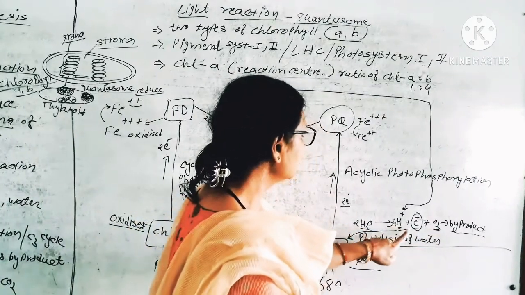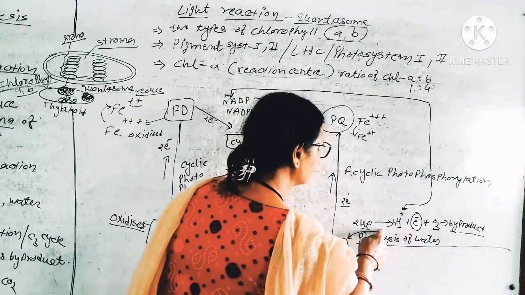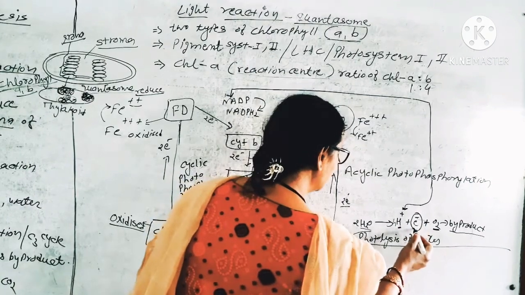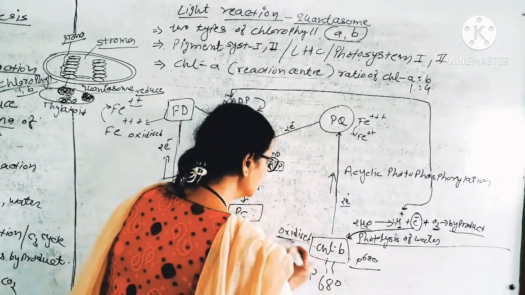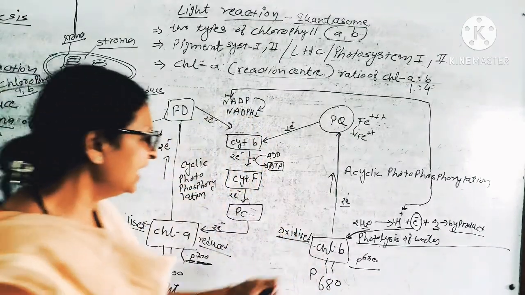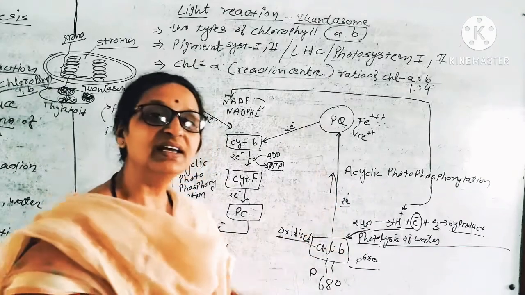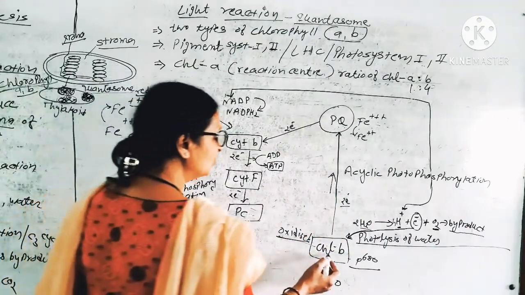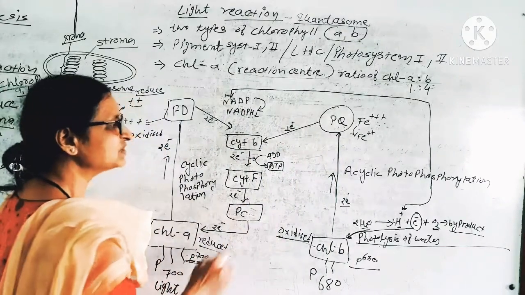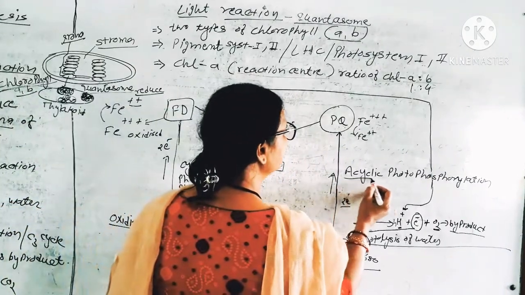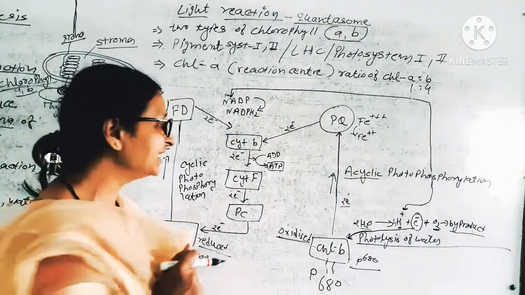So hydrogen and electron. Here this electron is a weak energy electron. This weak energy electron moves to chlorophyll B, which is already oxidized, and makes it reduced so that again it can absorb the light. Electron moved from chlorophyll B doesn't come back to chlorophyll B. That is why this reaction is known as acyclic. Not a cyclic reaction.